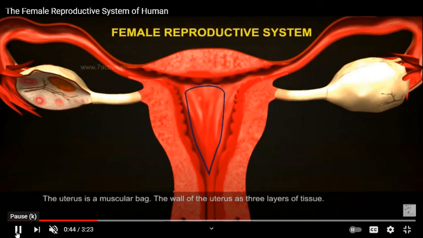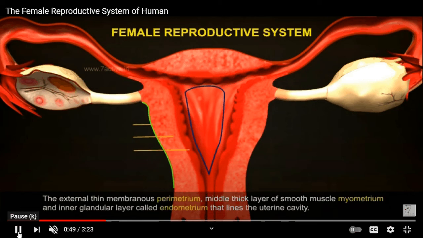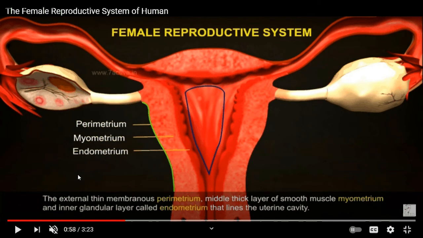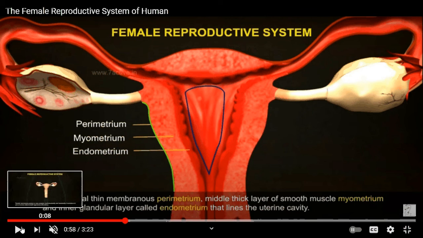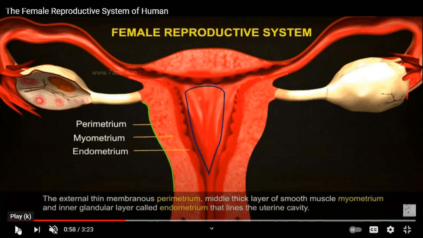The uterus is a muscular bag. The wall of the uterus has 3 layers. You can see the 3 layers over here. The first is the perimetrium, the outer layer, then the myometrium, the middle layer, and then the endometrium, the innermost layer that lines the uterine cavity. So these were the 3 layers that I talked about with a different name in the video earlier.